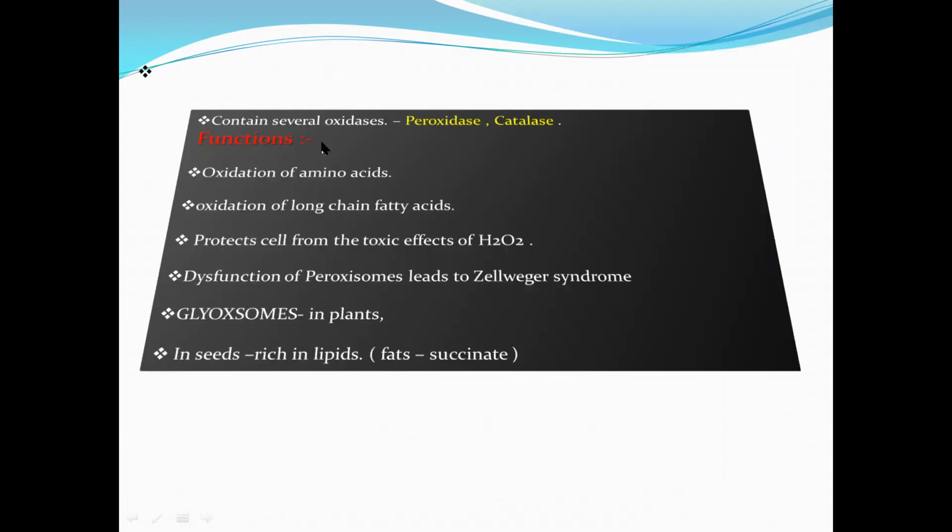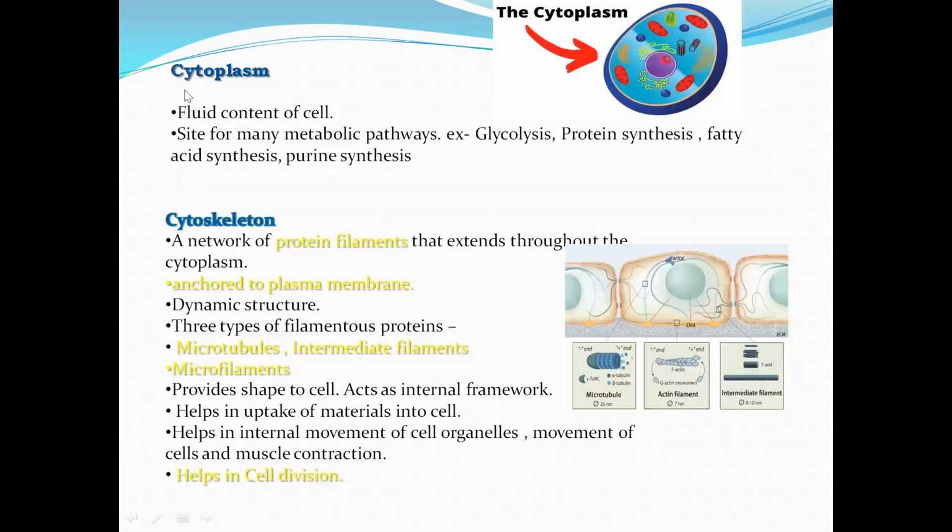On the other side, peroxisomes contain several oxidases such as catalase and peroxidase. There are lots of functions: they involve the oxidation of amino acids, oxidation of long chain fatty acids, and protect the cell from the toxic effects of H2O2. Dysfunction of peroxisome leads to Zellweger syndrome. Glyoxysomes in plants are rich in lipids. These are some functions played by these organelles. So let us come to the next slide.